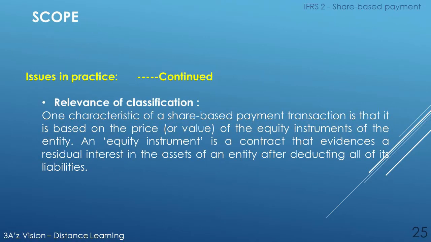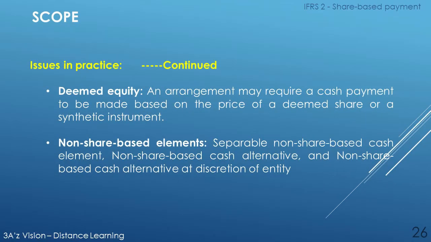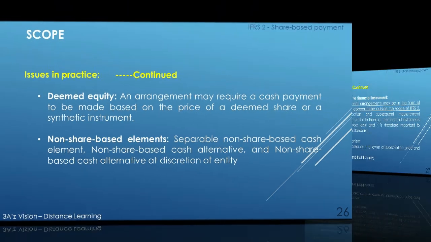Relevance of classification. One characteristic of a share-based payment transaction is that it is based on the price or value of equity instruments of the entity. An equity instrument is a contract that evidences a residual interest in the assets of an entity after deducting all of its liabilities. Deemed equity. An arrangement may require a cash payment to be made based on the price of a deemed share or a synthetic instrument. Non-share based elements: separable non-share based cash element, non-share based cash alternative, and non-share based cash alternative at discretion of entity.